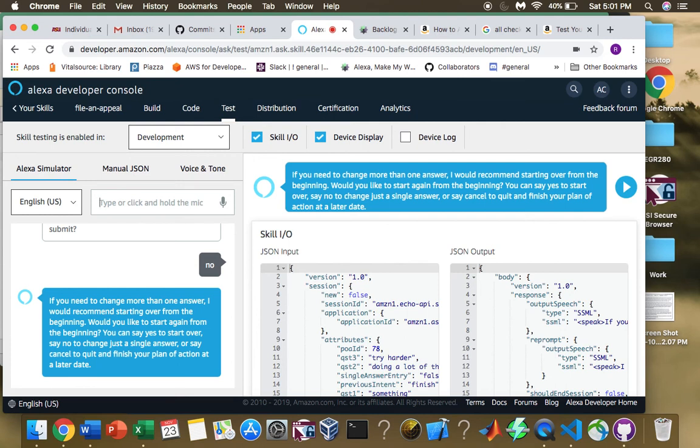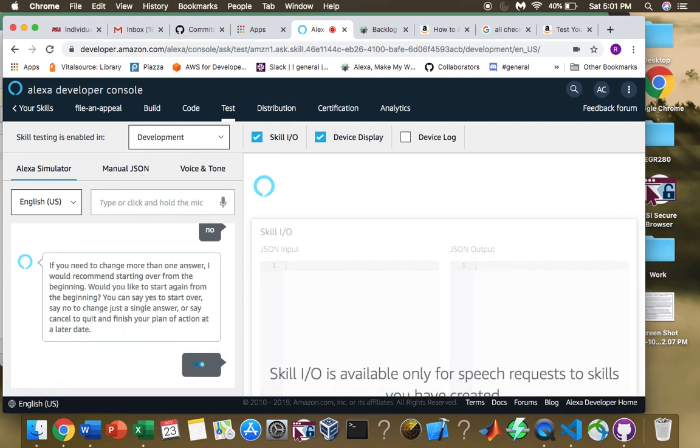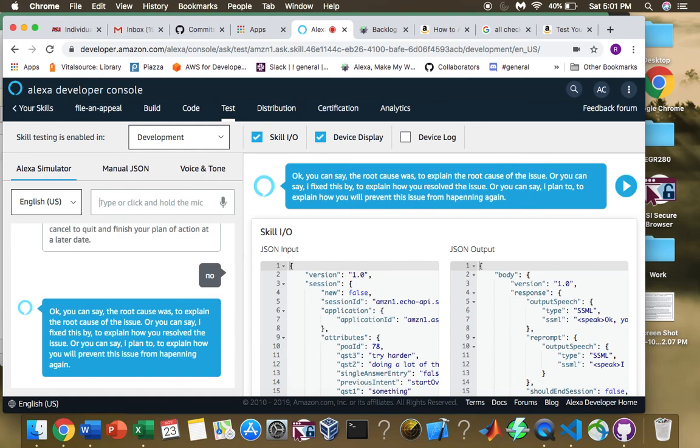So yes, obviously we'll start over the entire interaction. Cancel, obviously, we'll just leave immediately. But to show the greatest functionality here, we will say no, which will allow us to have the option to pick which field specifically we want to change. Okay, you can say, the root cause was, to explain the root cause of the issue. Or you can say, I fixed this by, to explain how you resolved the issue. Or you can say, I plan to, to explain how you will prevent this issue from happening again. So we can go all the way back to the beginning, and we'll do root cause.